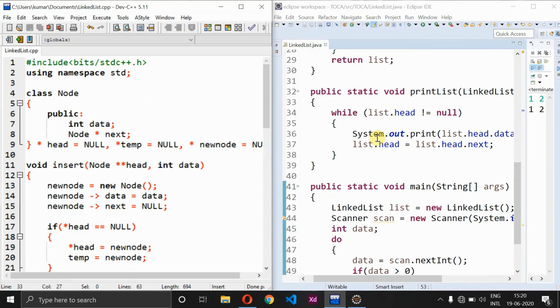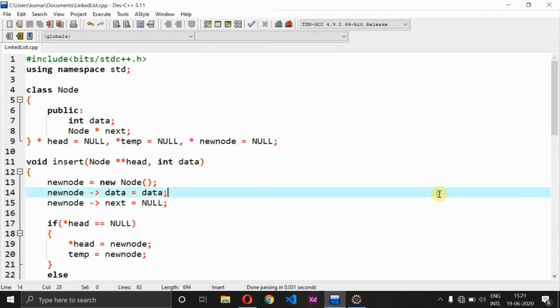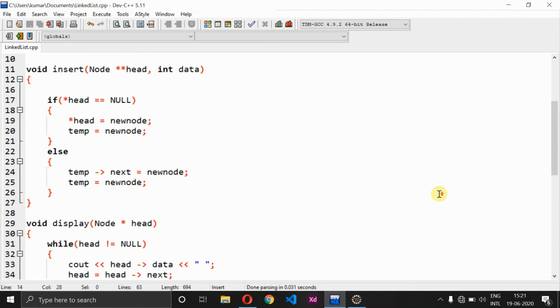Now let me proceed with the doubly linked list as well as the circular linked list in C++, and I'll make sure that the other codes will be uploaded to GitHub, and the link will be given for you in the description, right? So now let's see further linked list procedures using C++.